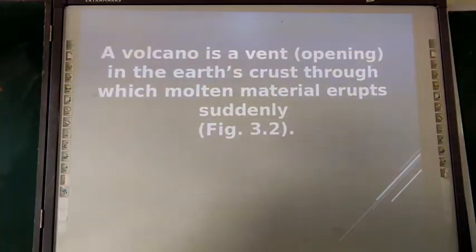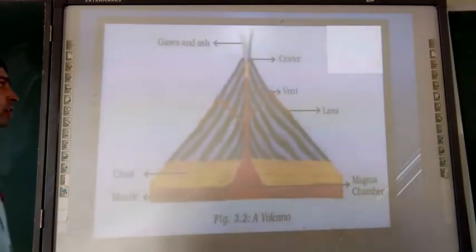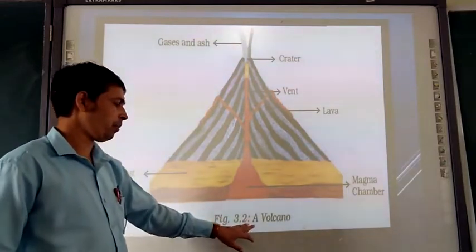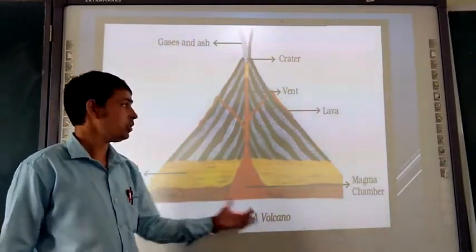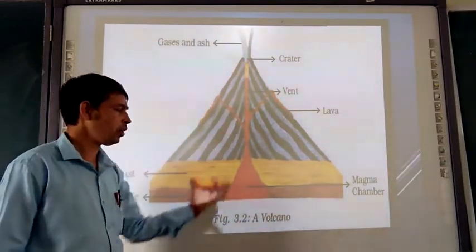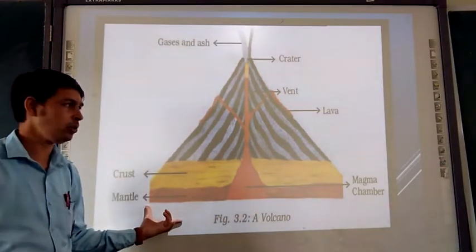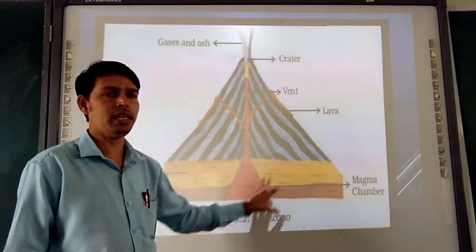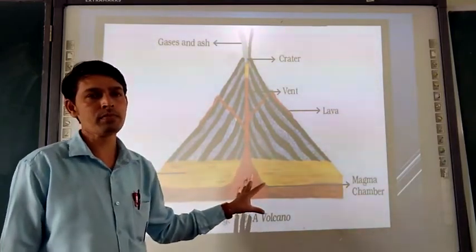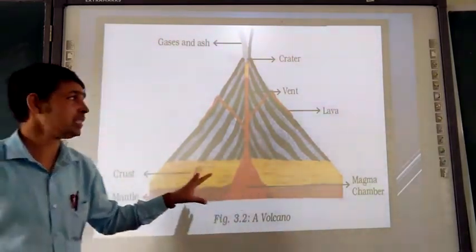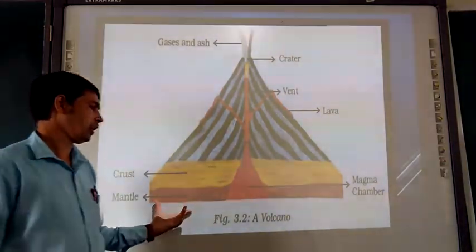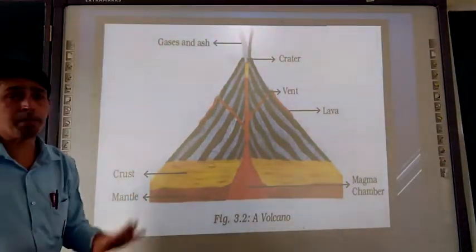Let's see figure number 3.2. Here we are going to see figure number 3.2 of volcano. This is the photograph I have taken from the NCERT textbook. It will be very easy when you read the textbook, you will quickly understand this figure. Here we are seeing the diagram of volcano. In that, step by step I will tell you.